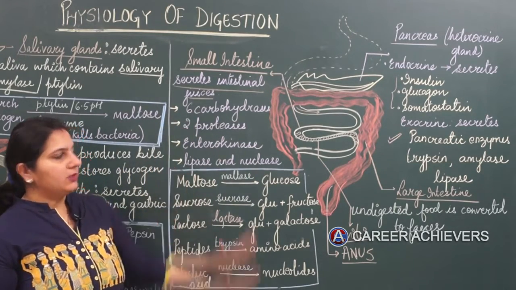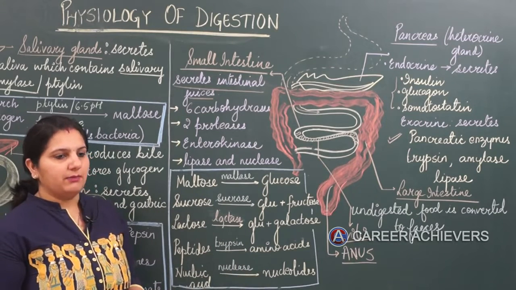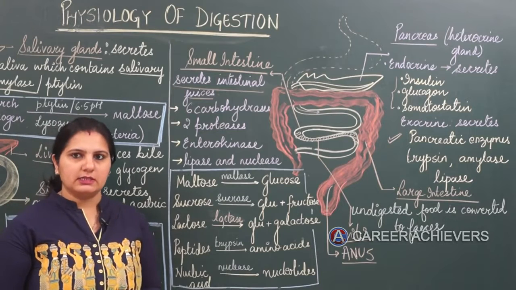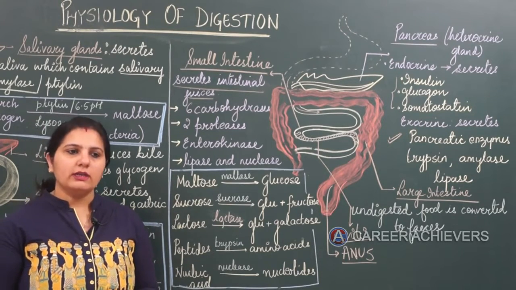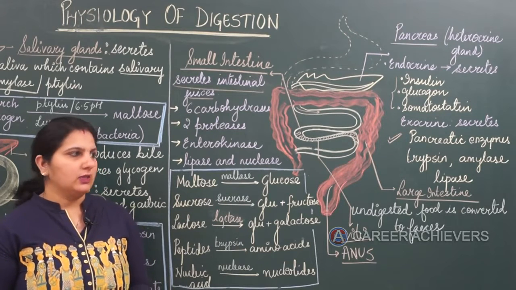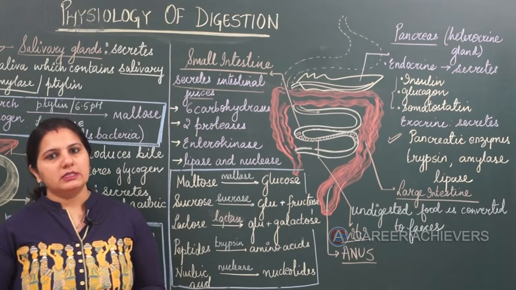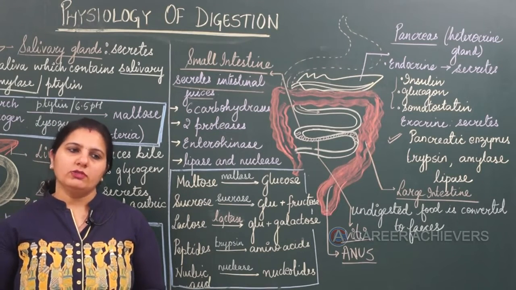So the complete process of physiology of digestion could be summed up as the digestive processes, which include the digestion of complex non-absorbable food molecules into absorbable food molecules by the use of different digestive enzymes, known as the physiology of digestion.